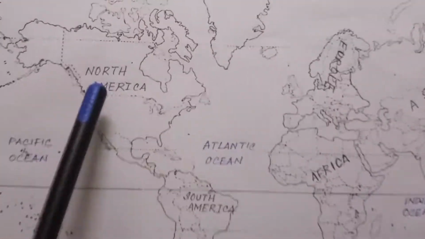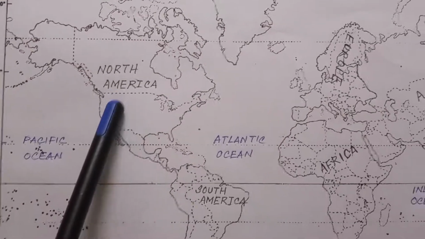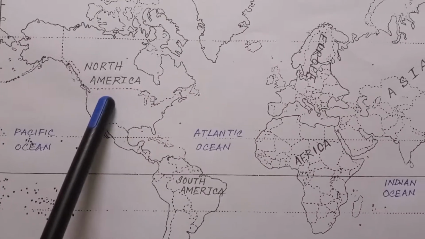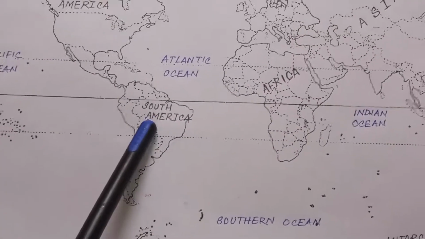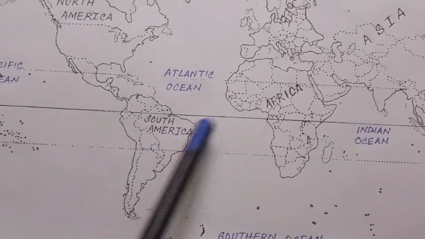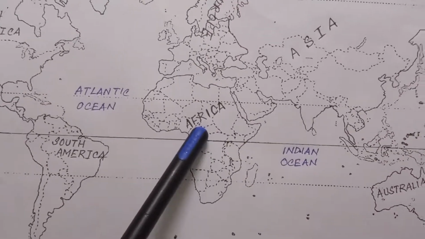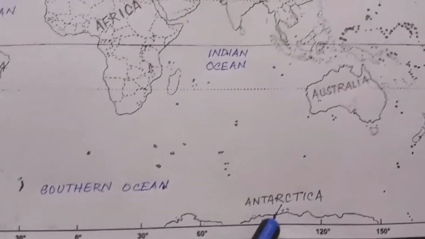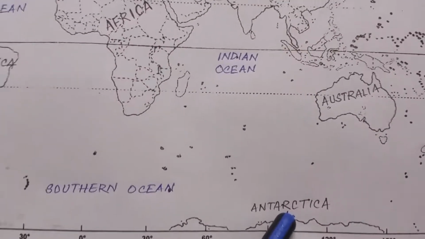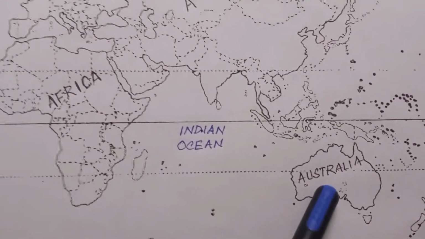With the black pen, I have marked the continents. Over here you can see North America. Over here we are going to have South America. Over here we are having Africa. If we go a little bit down, we are going to have over here Antarctica. Coming little bit up, over here Australia.